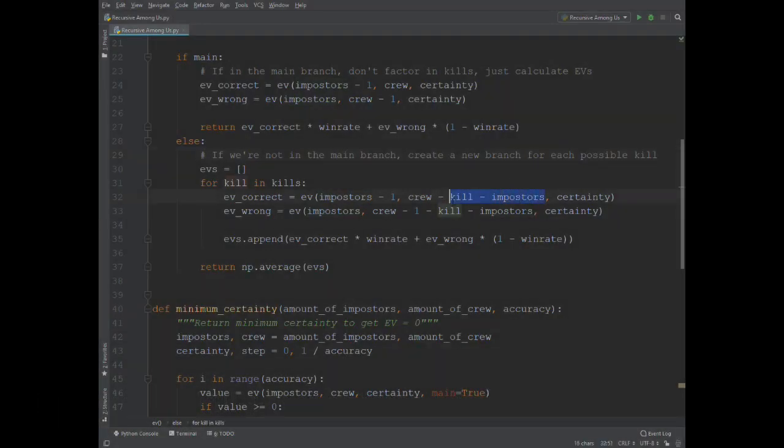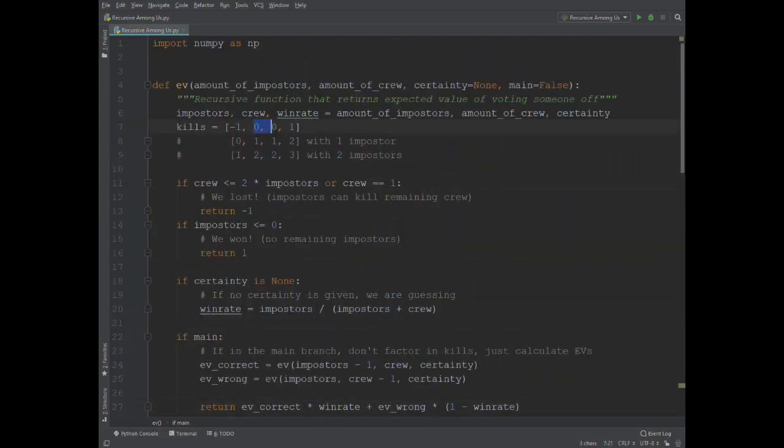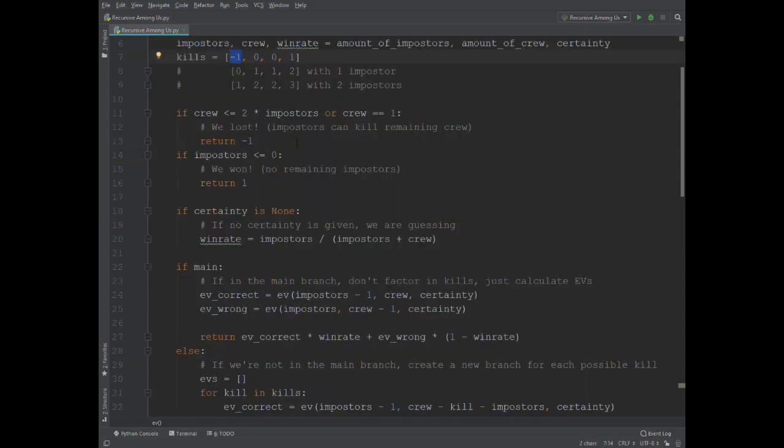So in this way, it simulates, quote unquote, that a game has passed. And it does the same thing with wrong, except this time no imposters are thrown out and one extra crew is thrown out for voting incorrectly. And then it appends this EV with the exact same formula as over here. So what this will return is the average of all of the EVs of each kill. And what I'd like you to notice is, like I said earlier, because these middle EVs come up more often, they will inadvertently have a higher weight than the outer EVs with those kills.